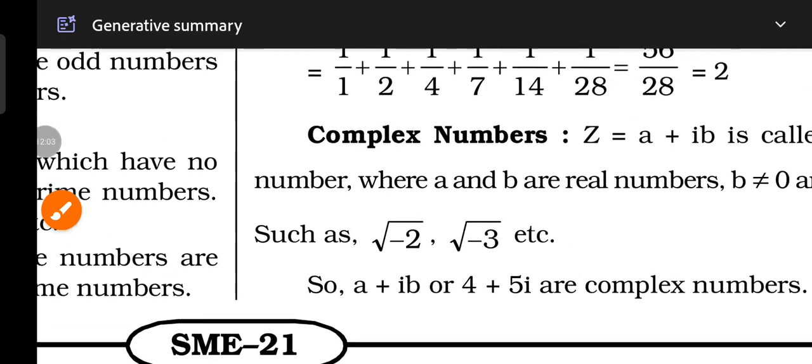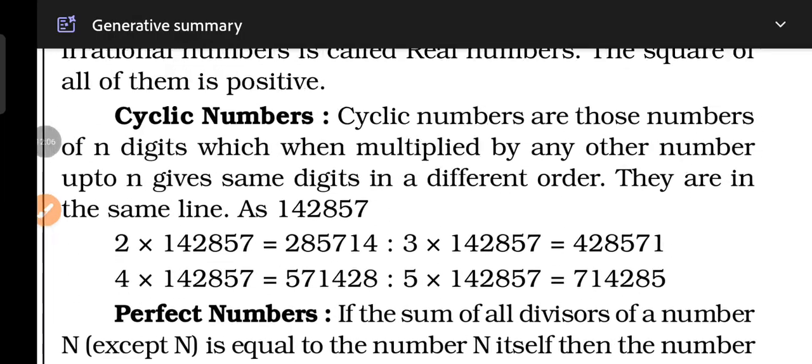They may be positive, even, odd or composite numbers.